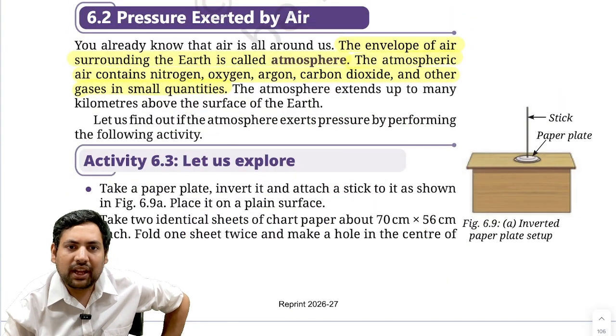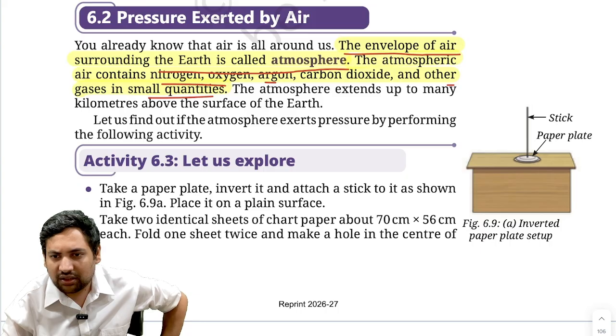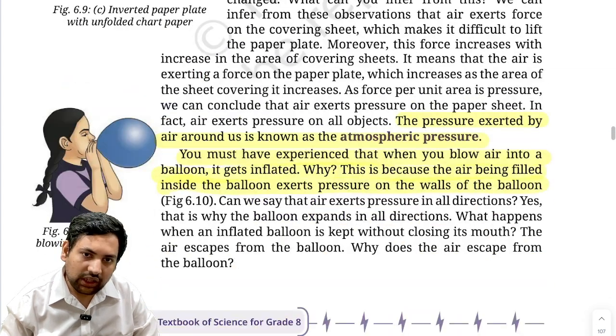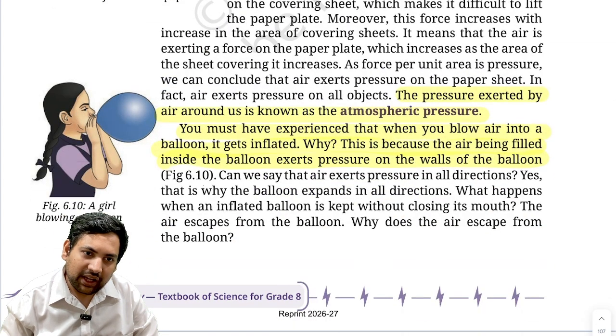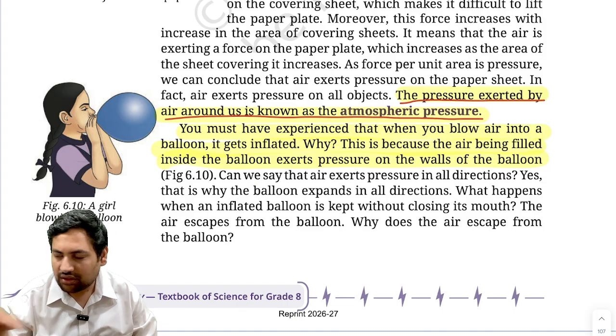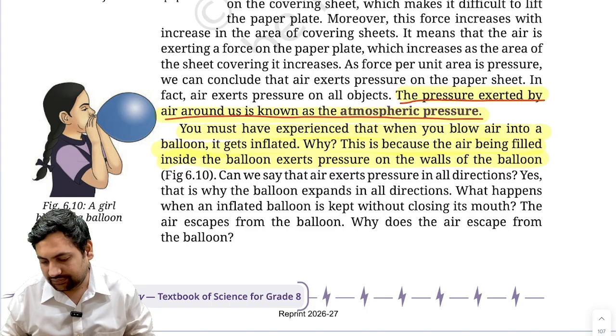Then next is pressure exerted by air. Now, the envelope of air surrounding the earth is called atmosphere. This you know. Atmosphere contains many gases: nitrogen, oxygen, carbon dioxide, other gases, all these in small quantities, except for nitrogen and oxygen, which are in large quantities. Then now see, the pressure exerted by air around us is known as atmospheric pressure. Understood? So the pressure exerted by air around us, this is called atmospheric pressure.